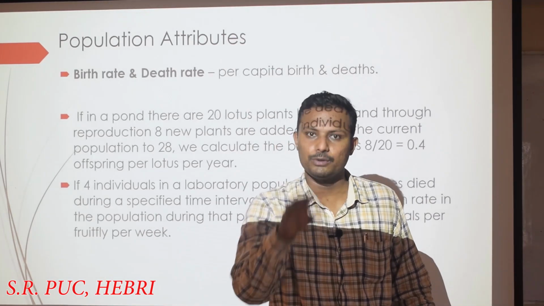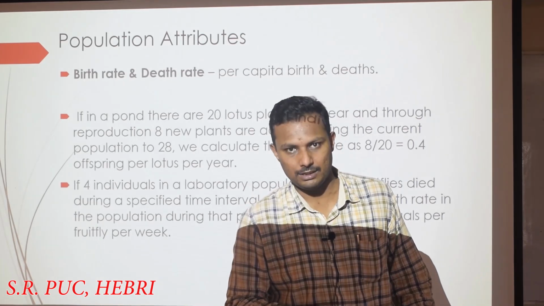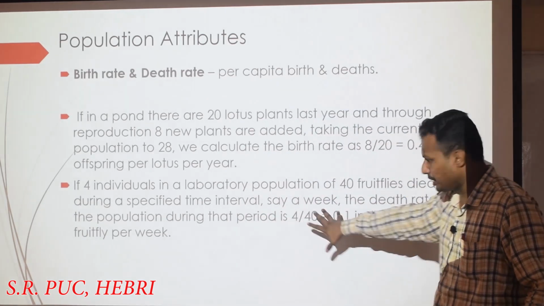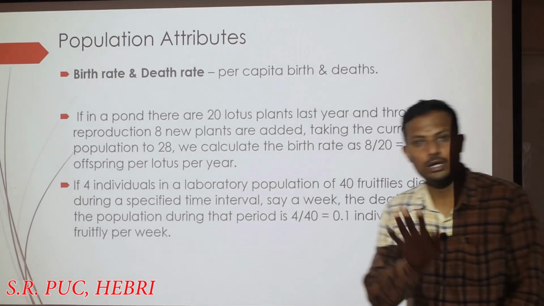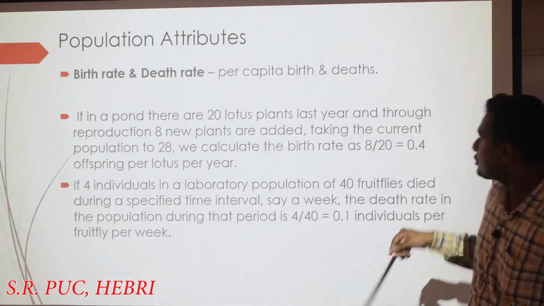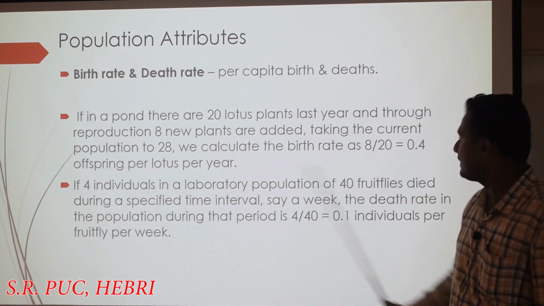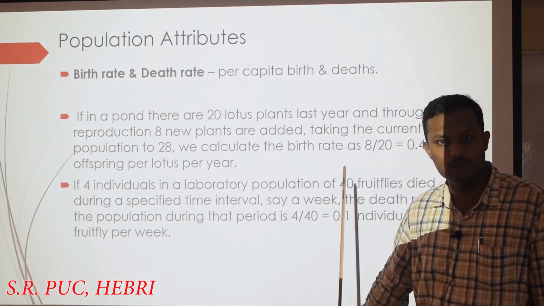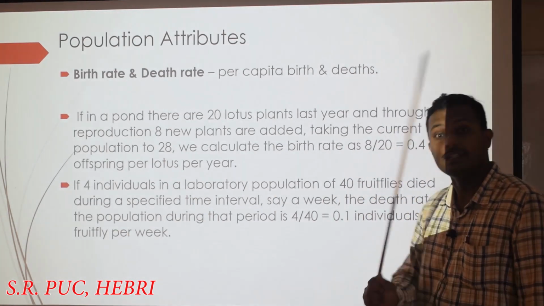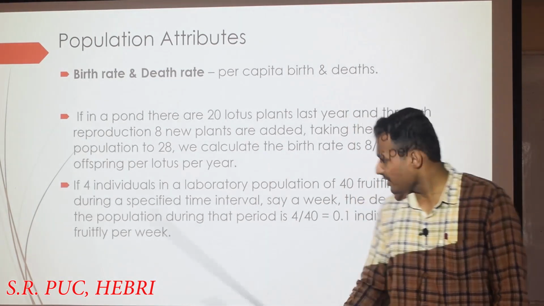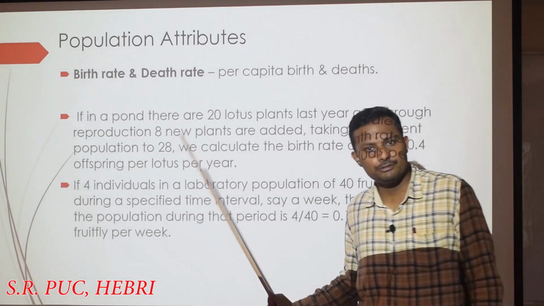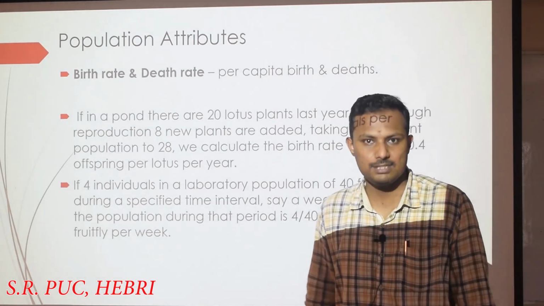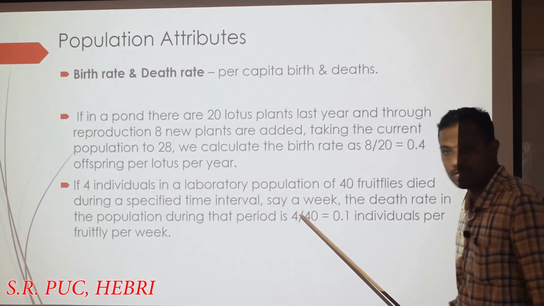They will be feeding upon that decaying fruit material. And so in the laboratory condition, 40 fruit flies were cultured, and what happened was, 4 of the individuals from that population of 40 individuals died in the interval of 1 week, because the lifespan of these fruit flies is 1 week maximum. So that is why we are taking the duration as 1 week.